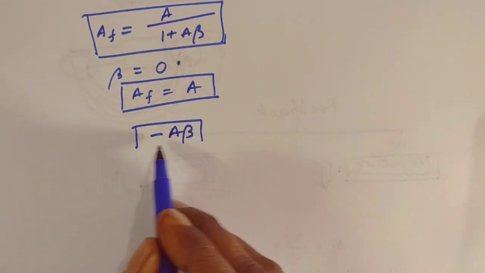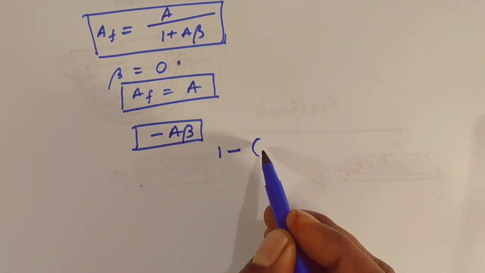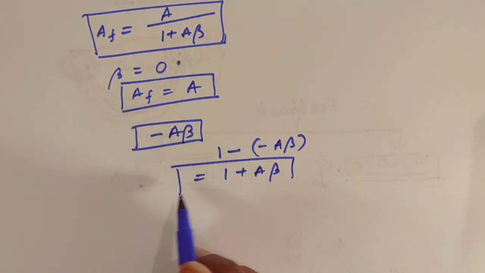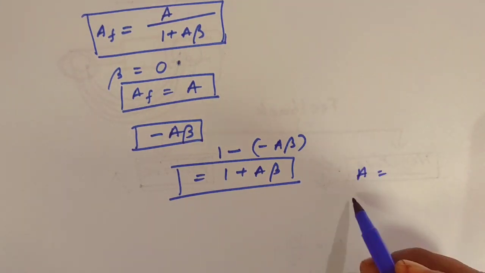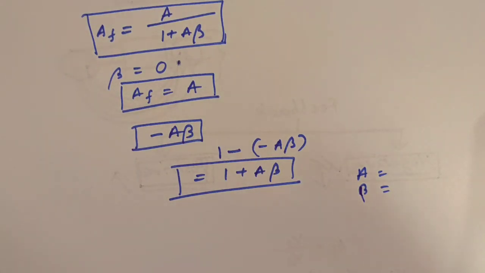So if we difference this from 1 minus A beta, what we will get? 1 plus A beta. This is also an important quantity. This quantity is referred to as the return difference. So in your exam, these terms can be asked in different ways. If some amplifier A is given, and beta is given, and you are asked to find the return difference, you have to use 1 plus A beta. For negative feedback, you must remember.